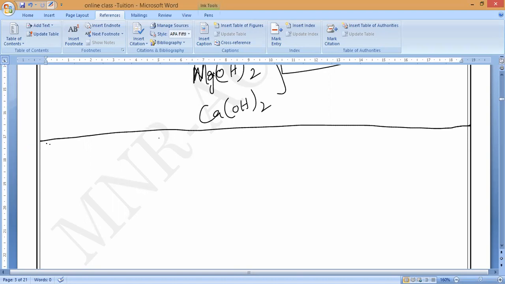Now you can see, the most abundant non-metal in the earth's crust, everything is MCQs, you must remember.